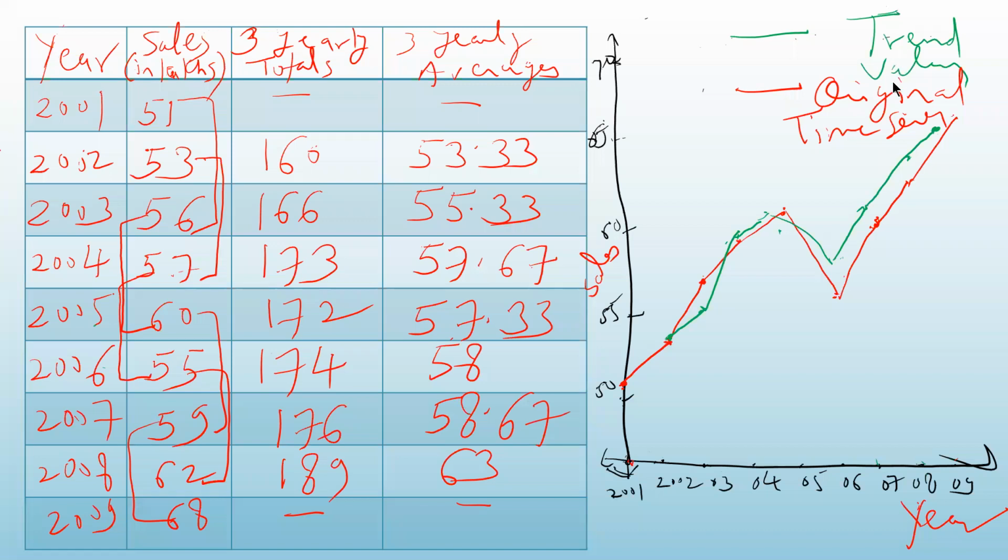Then the moving averages or the trend values. For that, I'm using different colors. This green color I have used. So you can see that for 2001, I don't have the trend value. For 2002, it is 53.33. That means slightly above 53. For 2003, it is 55.33, slightly above 55. For 2004, 57 points. In this way, I have plotted all the points and then I have joined them. So this gives me the moving averages.